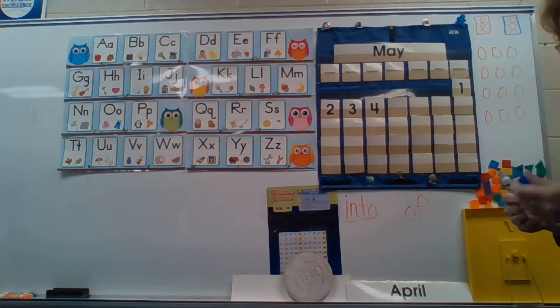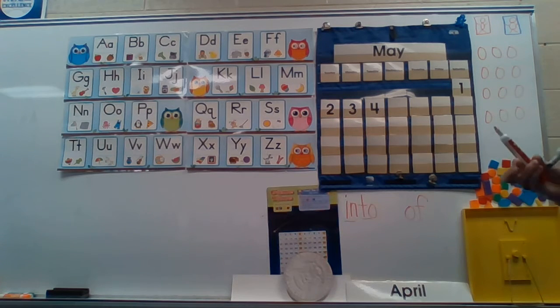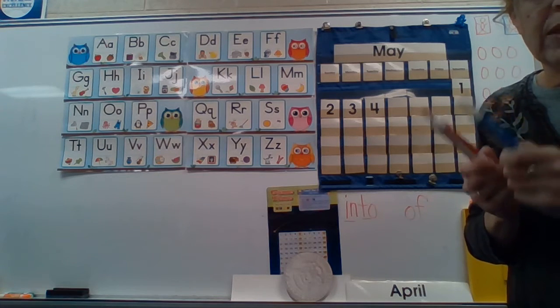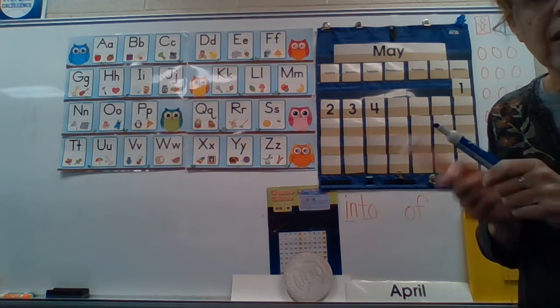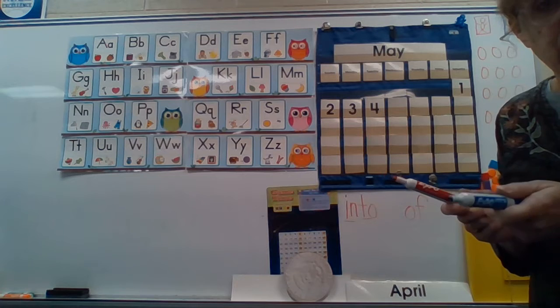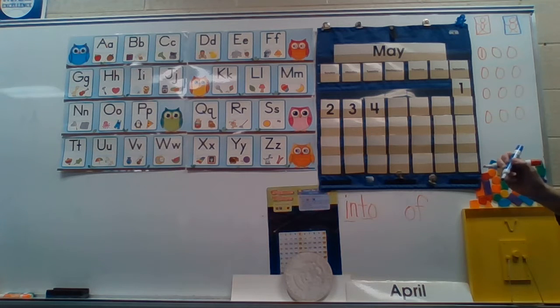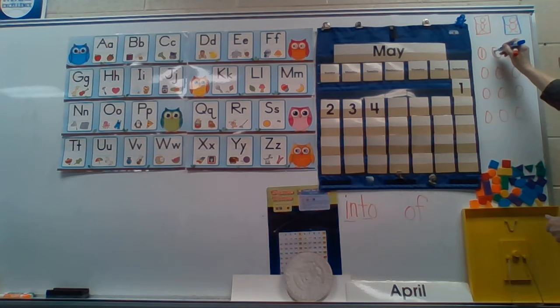Okay? So let's see. Here's how we're going to do this. I'm going to use 2 different markers, and I'm going to write the numbers in with these markers and make sure that I give both my friends the same amount of cookies. So first I'm going to give my red friend a cookie. There's 1. Then I'm going to give my blue friend a cookie. I'm going to put 2 in there. Do they have the same amount?